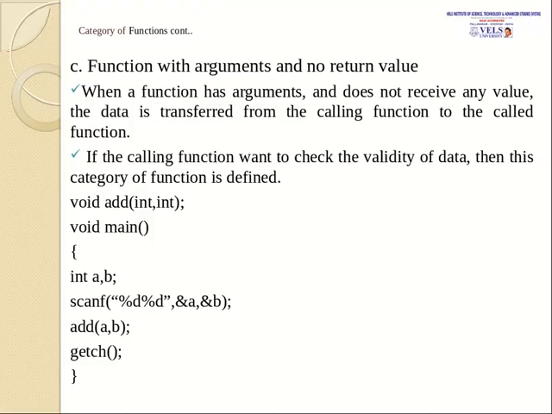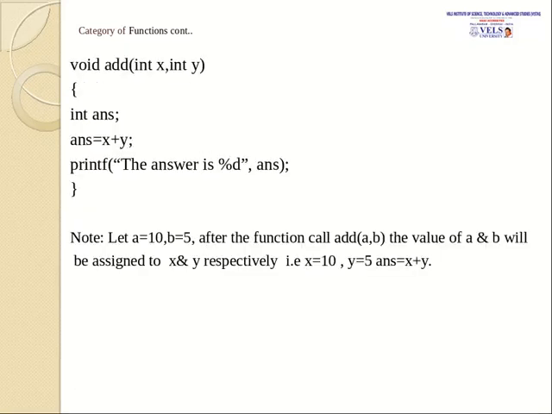And then I have given the main program here, integer a comma b, scanf %d comma %d. Through this statement the user is going to give the input to the main function. After giving the input to the main function, it will be passed to add a comma b. The value of a will be assigned here and the value of b will be assigned here. So after this statement, the execution will move to the add function. In the add function, the value of a is assigned to x, since we are passing the actual parameters to the formal parameters. x will be assigned with a's value and y will be assigned with b's value.